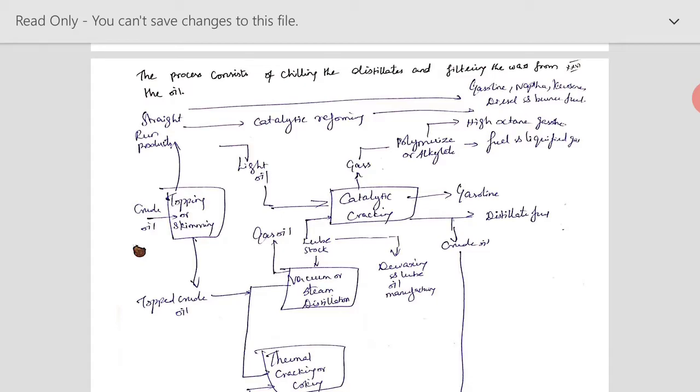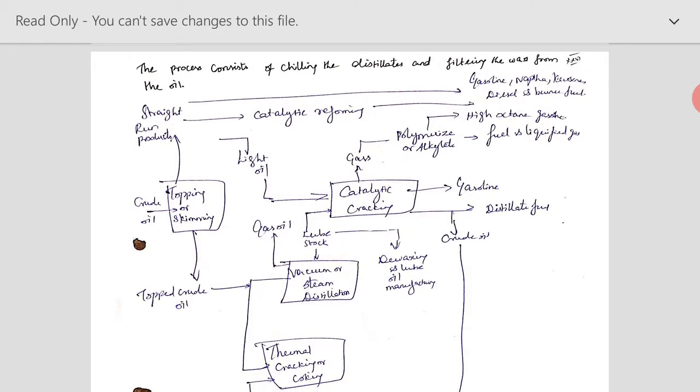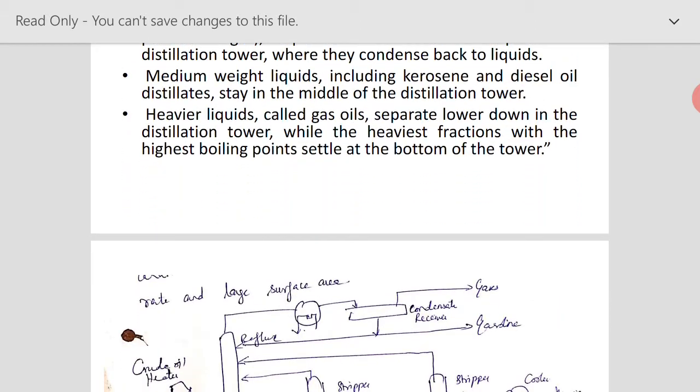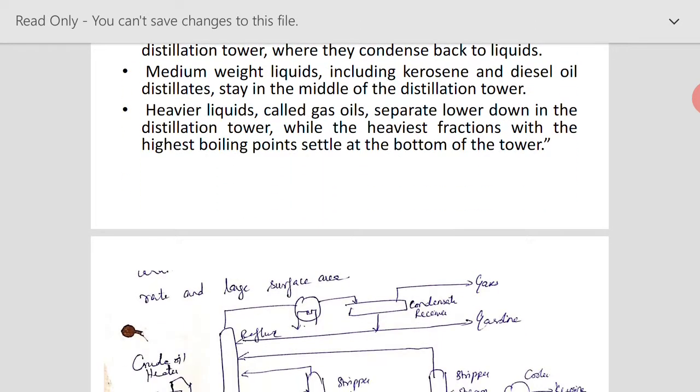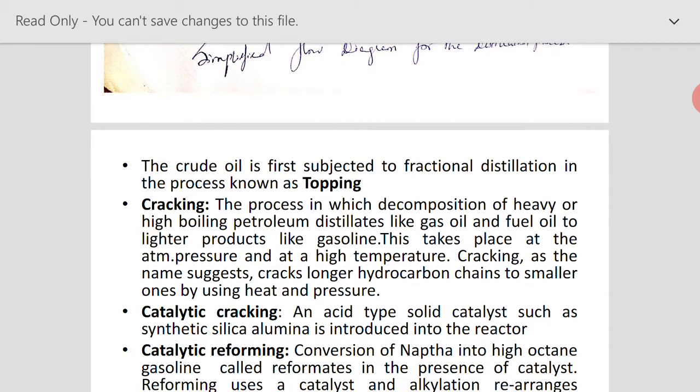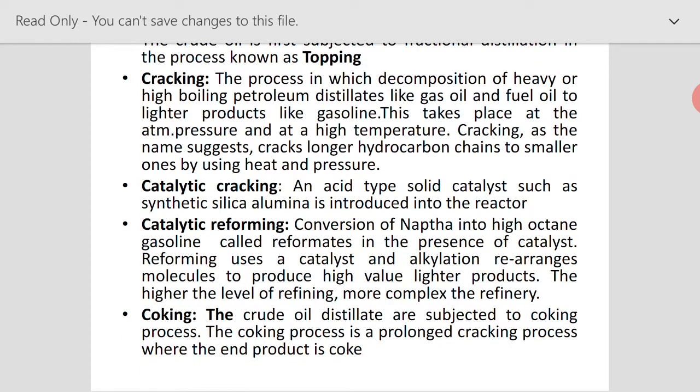So the gases will be taken to polymerization and alkylation, where you will get your high octane products. And this high octane gasoline is said to be reformate, and hence this process is said to be reforming. And since we are using a catalyst in this process, it is said to be a catalytic reforming process.